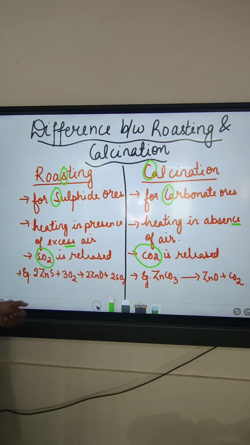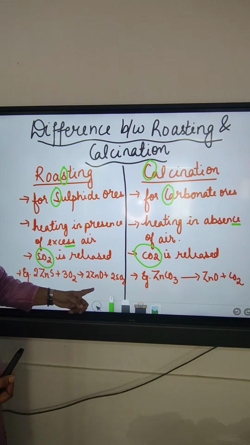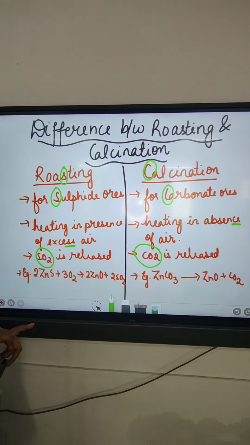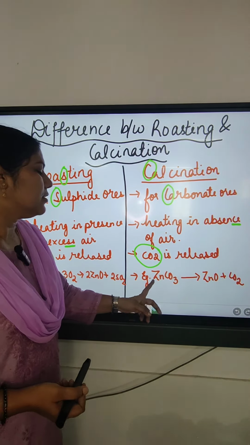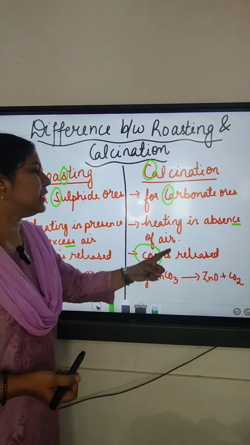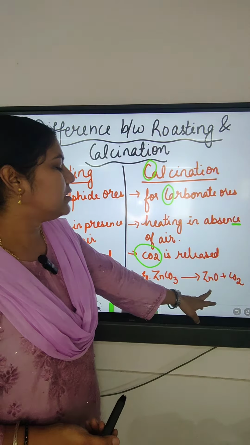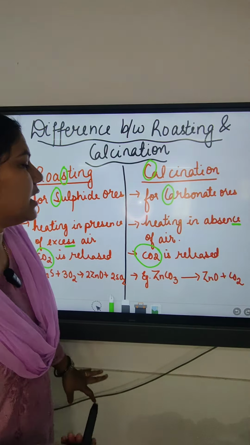Now, if we see an example, here the zinc sulfide was heated in the presence of air and we got zinc oxide and SO2 gas was released. Whereas in case of the carbonate ore of the zinc, it was heated in the absence of air and we found zinc oxide and carbon dioxide was released.